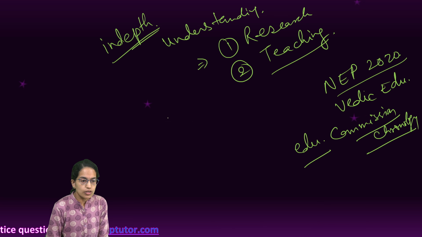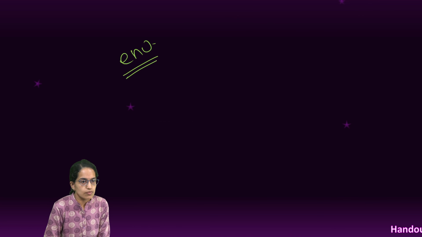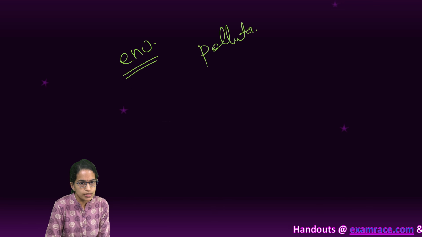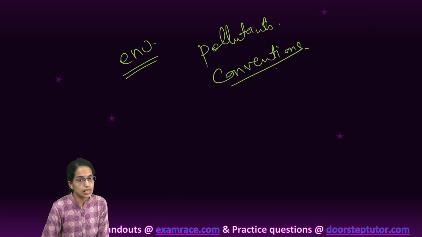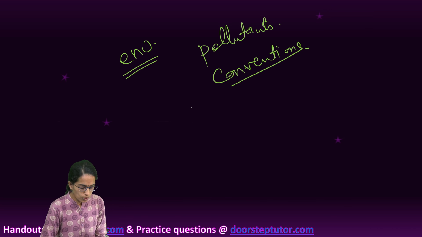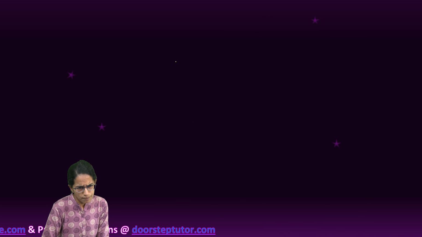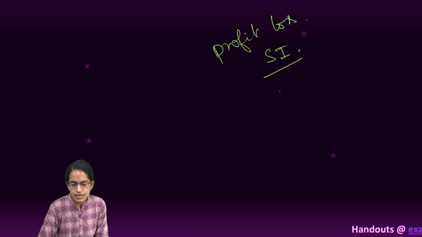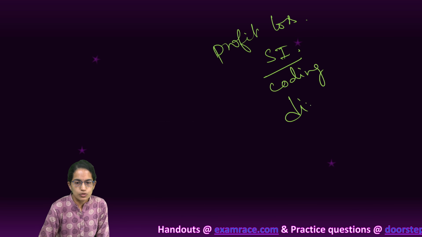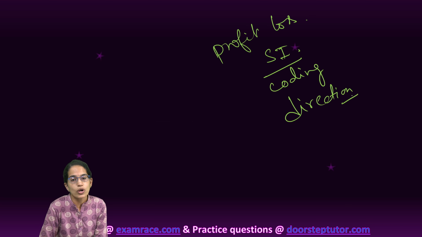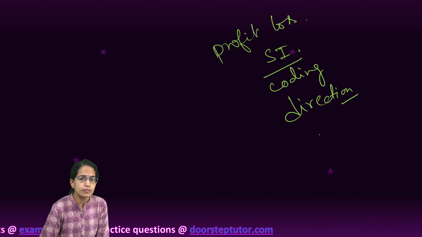Then coming on to the section on environment, we would come on to research and teaching later. There were questions about major pollutants. Then questions related to various conventions, specifically pertaining to commissions related to climate change. Coming on to the next section, which is maths and aptitude, there were questions from profit and loss. A simple interest question was there as always, so either simple interest or compound interest. Then there were questions on coding, decoding, and questions related to direction. So either there are questions on direction or on blood relations, as we have always been mentioning.